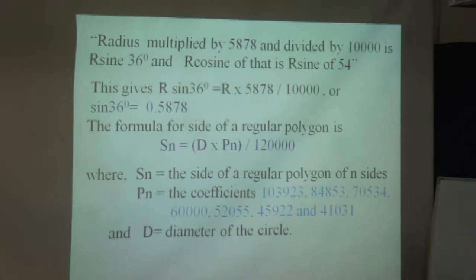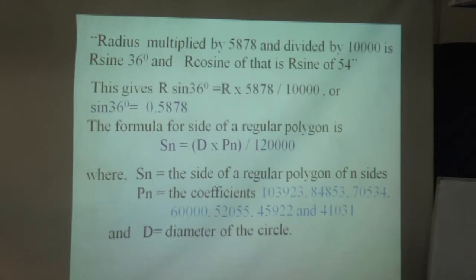The formula for side of regular polygon is Sn, that is side of regular polygon, is equal to d, which is diameter, into Pn, a coefficient given by the Bhaskaracharya, divided by 1,20,000, where Sn is equal to the side of regular polygon of side n.